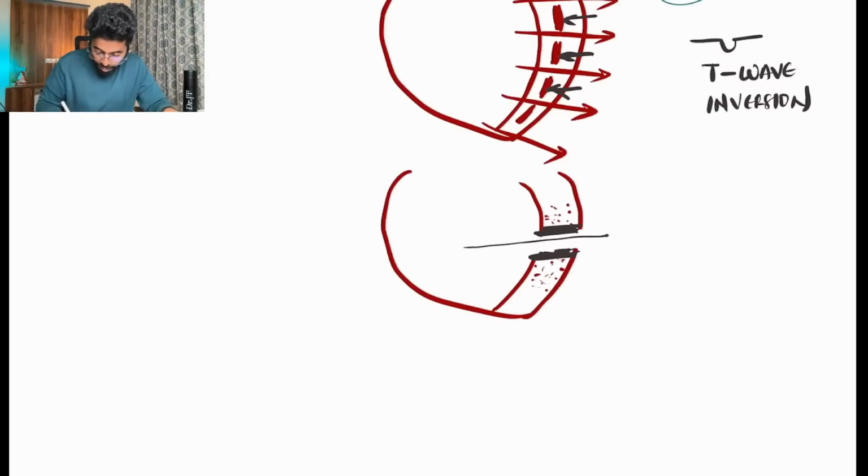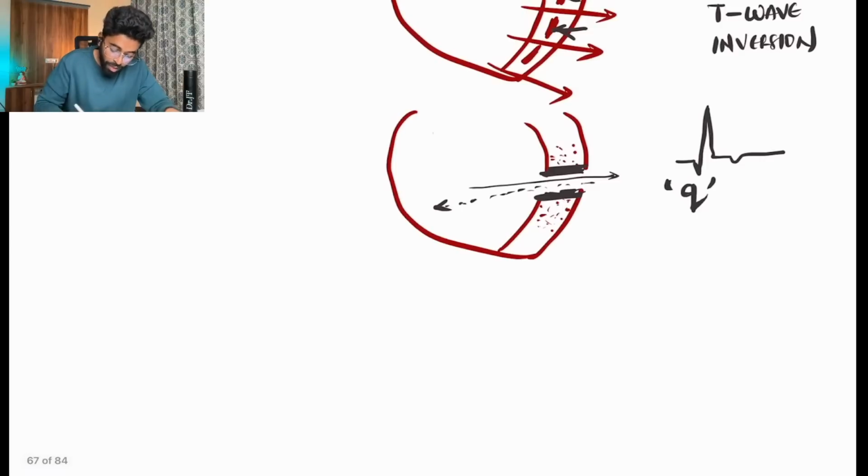The current which passes will reflect back. That's the reason we have this pathological Q wave, the negative wave, due to formation of an electrical window.